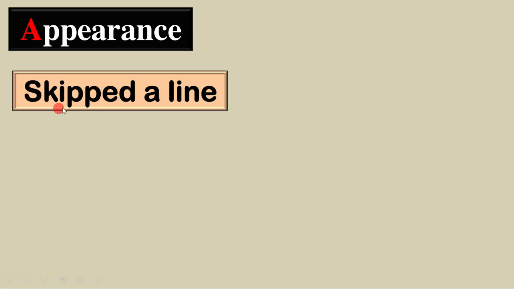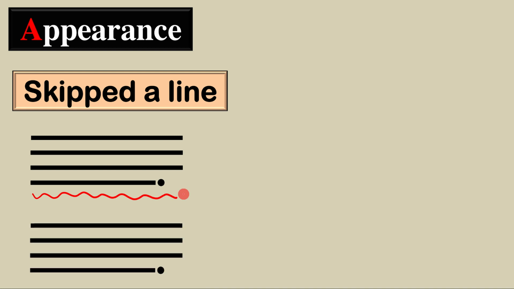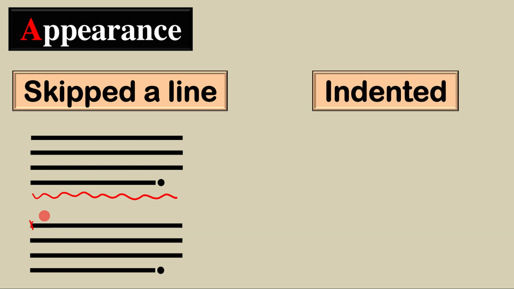First, the appearance of your paragraph. One of the choices may be skipped line. In this format, you should start from the leftmost of your page border, from the first letter, and then type or write your sentences. When you finish that, you should skip a single line, and then start the next one exactly as before. The next format may be the indented paragraph.